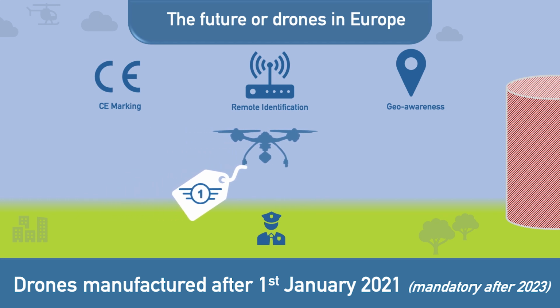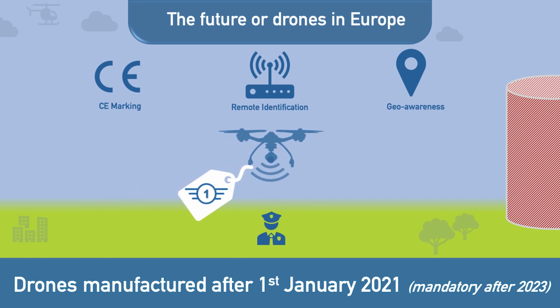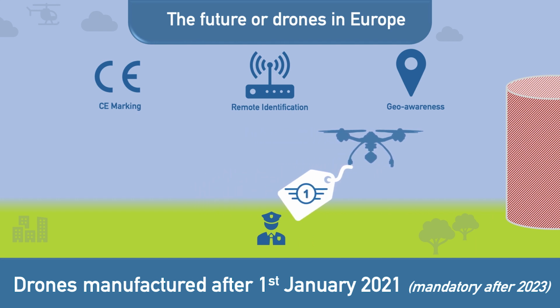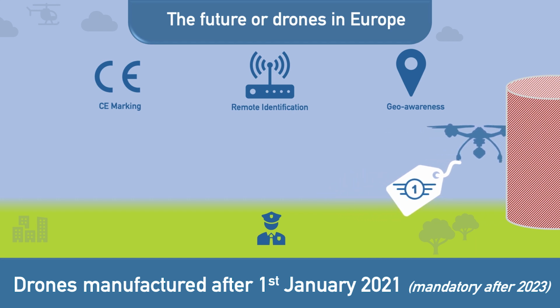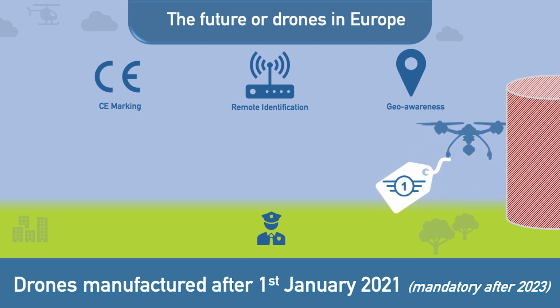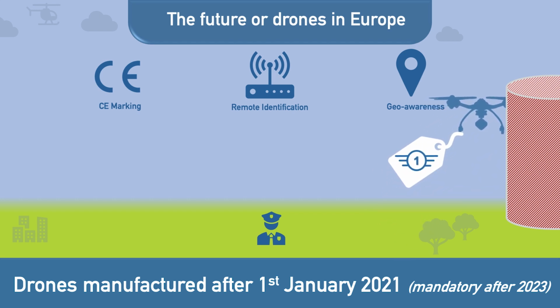Drones will also be capable of being remotely identified, allowing regulators and enforcement agencies to identify who is operating a drone. The rules also mandate that certain drones have geo-awareness, which will prevent the drone from flying in unsafe areas.